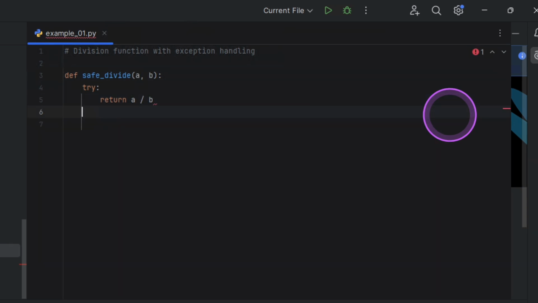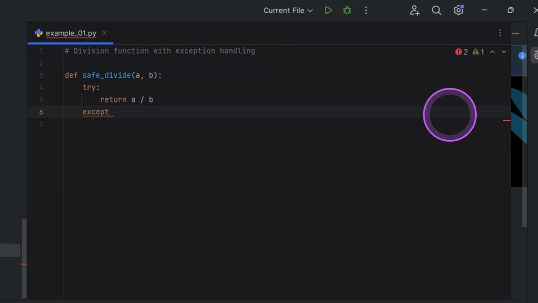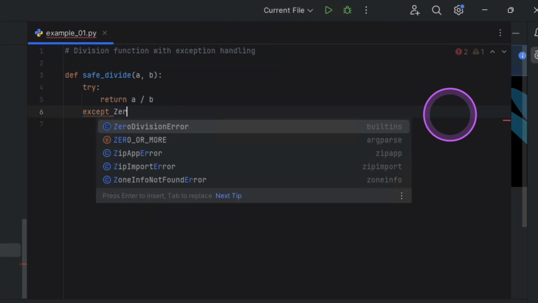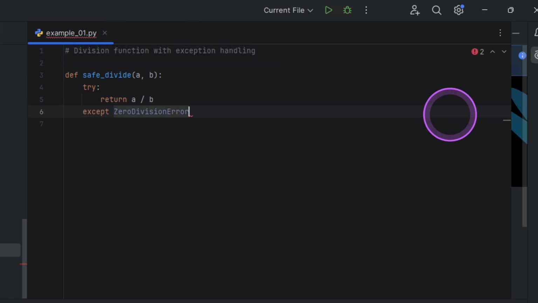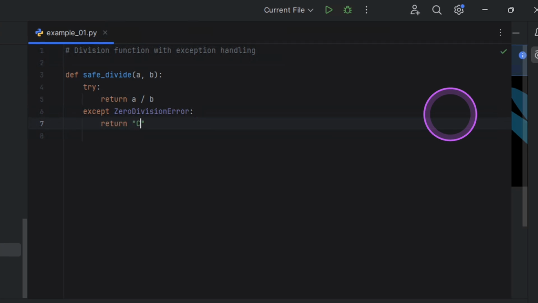This is what you should do. However, I want to catch an exception. I want to catch a specific exception called ZeroDivisionError. And if for any reason you catch this exception, this is what you should return: return this statement here, cannot divide by 0.